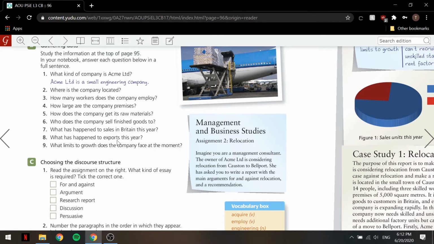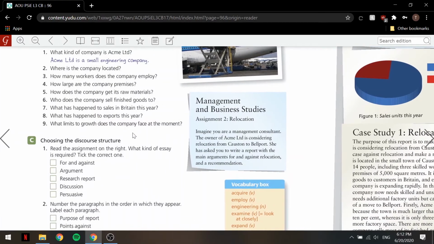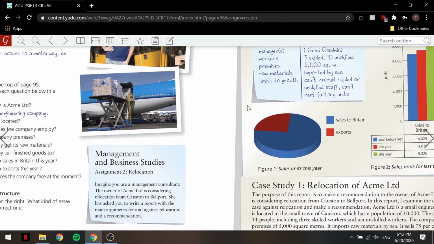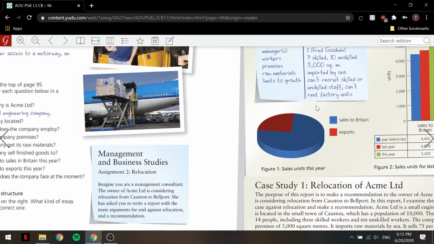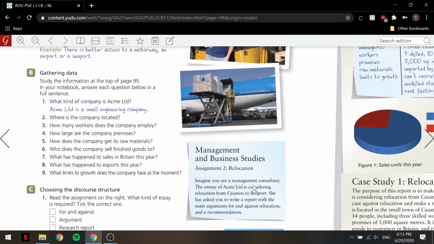Definitely a good thing. What limits to growth does the company face at the moment? And this one's pretty simple. That is, they can't recruit. The company needs skilled workers and unskilled workers and cannot recruit them. The company needs additional factory units and cannot rent them. That is the limits to their growth at the moment. Okay, so that was exercise B.